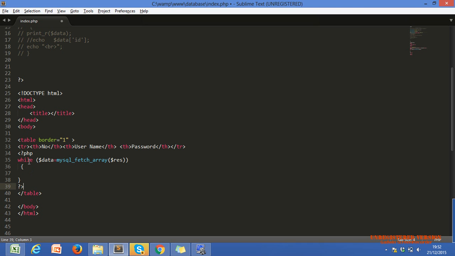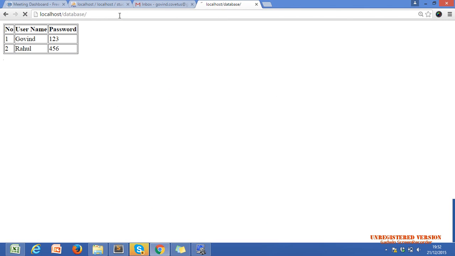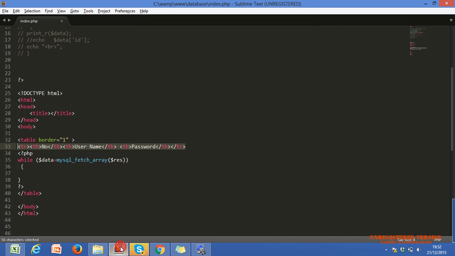So it will print nothing for us right now. Let me show you. We only get a table heading, nothing else. Okay, Nazar? We didn't print anything in our while loop. If I want to print the data into the table, I have to use another tr.